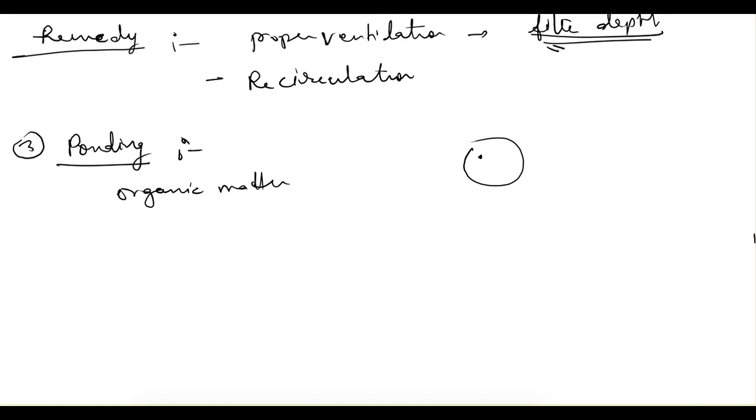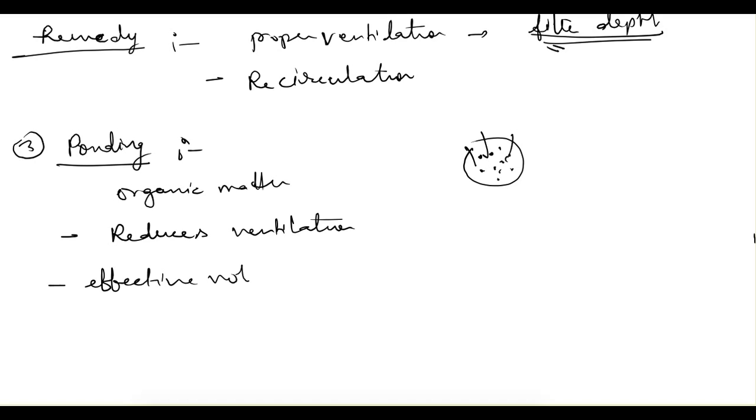It will plug all the holes in the filter, and the water will not be filtered properly. Due to that, it first of all reduces ventilation, and apart from that, it also reduces the effective volume of the filter.